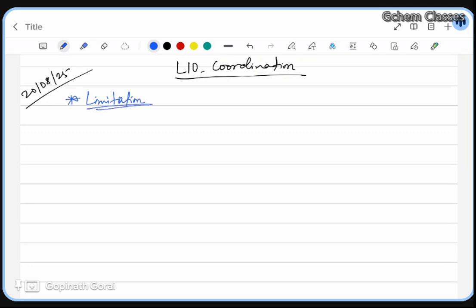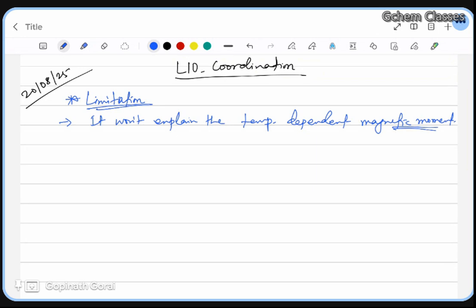The limitation is that VBT does not explain the temperature dependent magnetic moment. For that, you should understand what magnetic moment is, and how to calculate magnetic moment with the number of unpaired electrons.